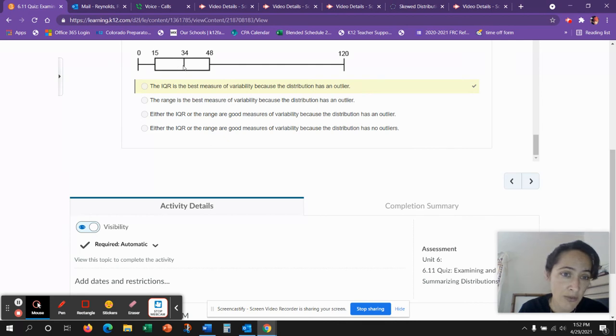In fact, 50% of our data should be between Q1 and Q3, right in here. So because of this outlier, I would use the IQR to describe the variability or the spread of the data.